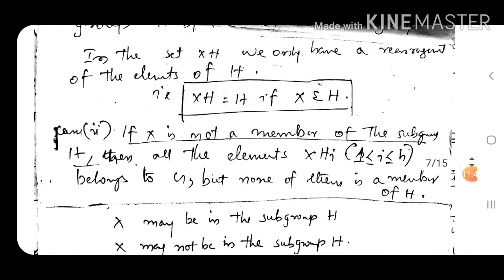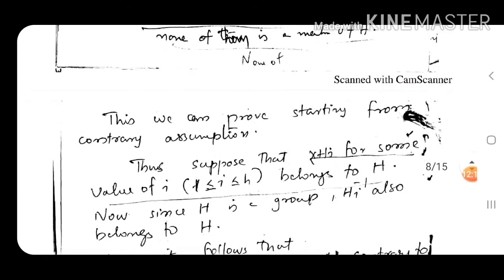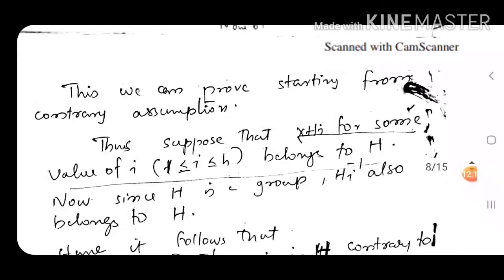If x is taken from G but is not a member of subgroup H, then all the elements of xhi, when we multiply the subgroup with x, belong to G, but none of them is a member of H. So we are getting new elements from G which do not belong to H. This we can prove starting from a contrary assumption, just the opposite assumption.